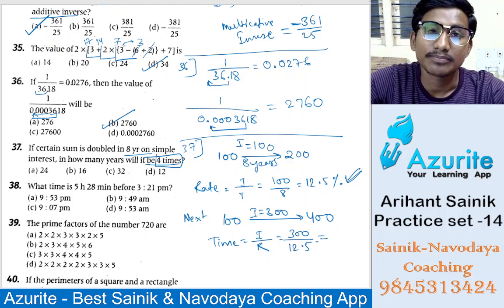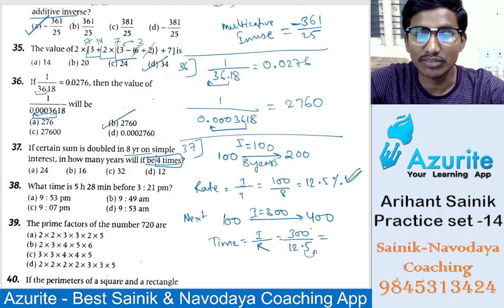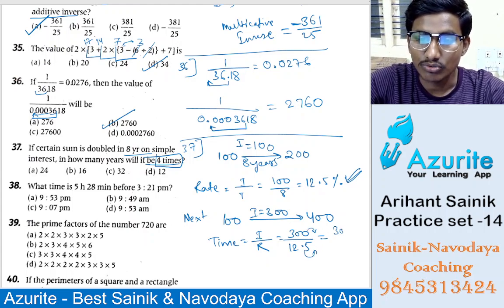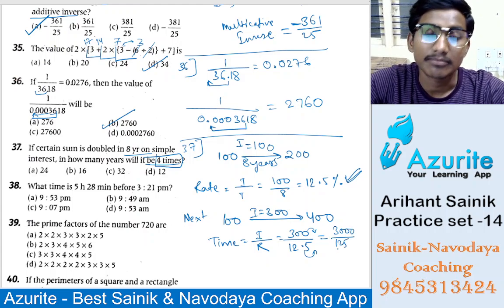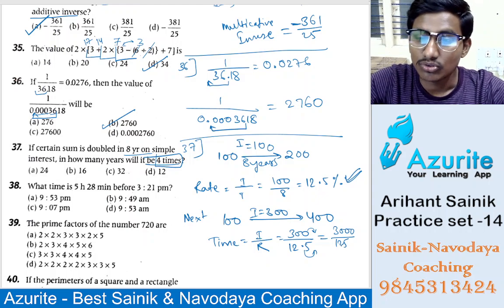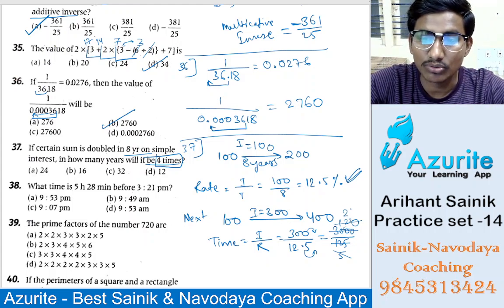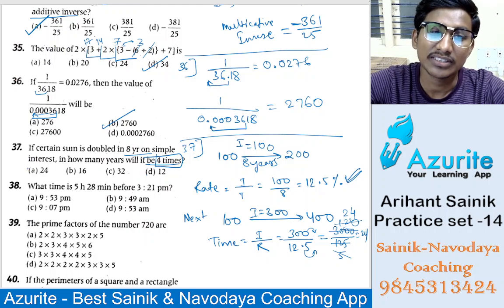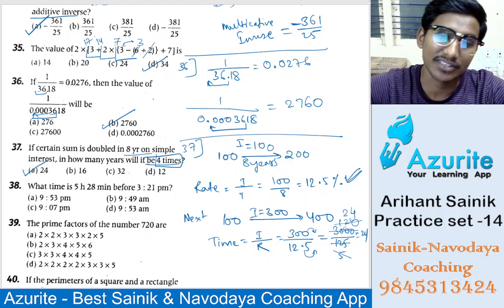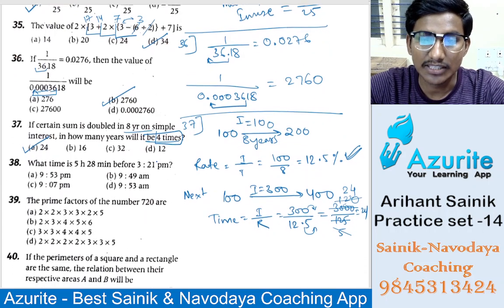It will be how much? Let's shift this point, one more will come here. So 3000 divided by 125. Now let's divide it. So here 25 5s are 125, and 25 how much are? 25 1s are 25, and then 5 will be removed, 25 2s are 50, and 0s are, 120. Now again 120 is how much? 5 2s are 10, 2 will be remaining, 5 4s are 20. So 24 years it will take. How many years? 24 years. Option A is the answer. Okay, so that is how we have to do.